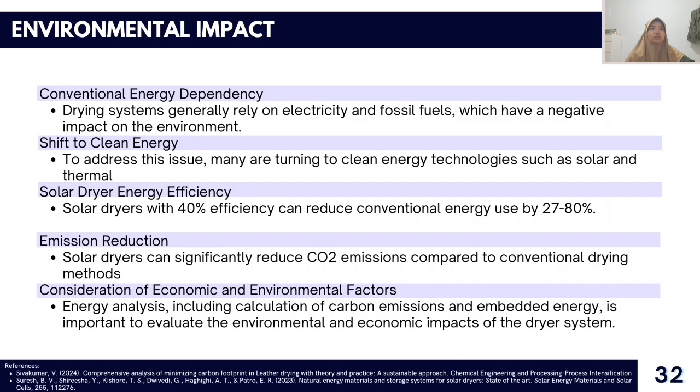Conventional and solar dryers collectively can save energy up to 20% to 40% by utilizing electrical energy for 275 days at 100 kilowatt hours per day.